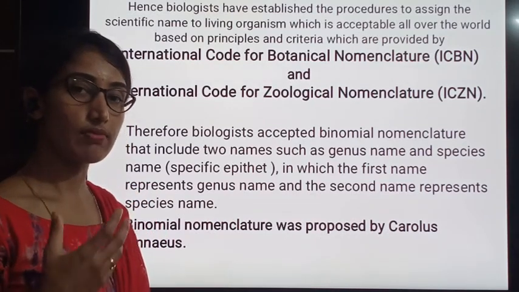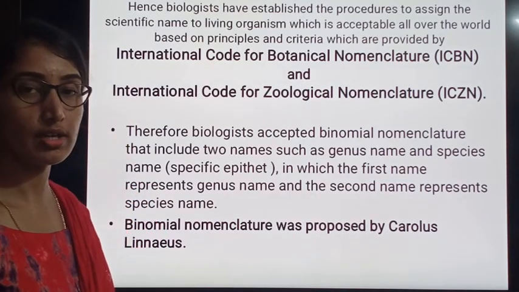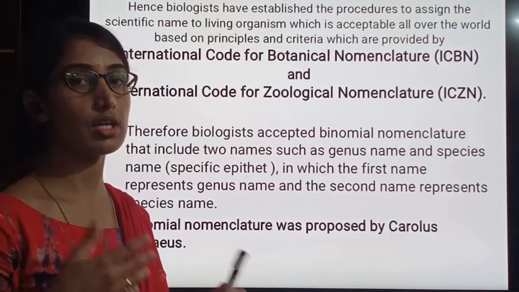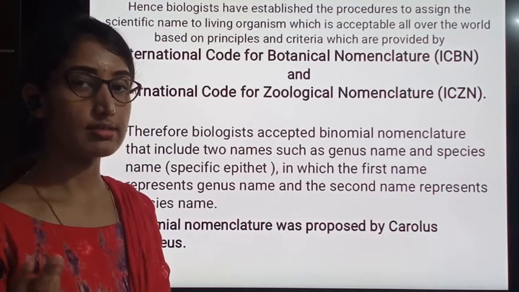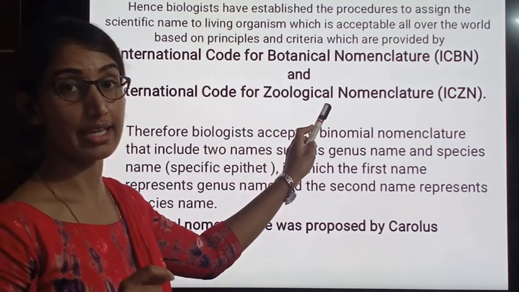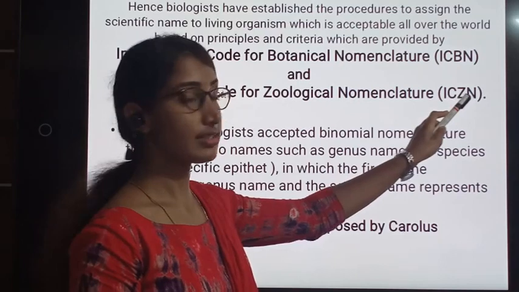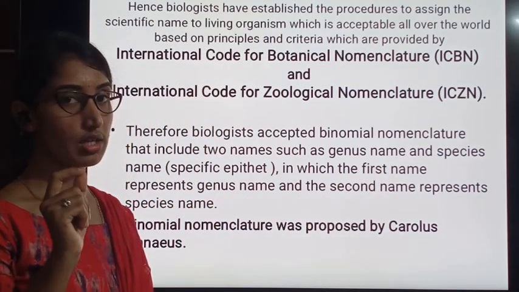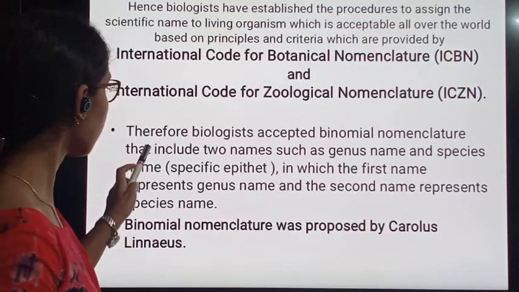Here all varieties of living animals, starting from the unicellular to the highly evolved multicellular organisms, are named under ICZN, International Code for Zoological Nomenclature.